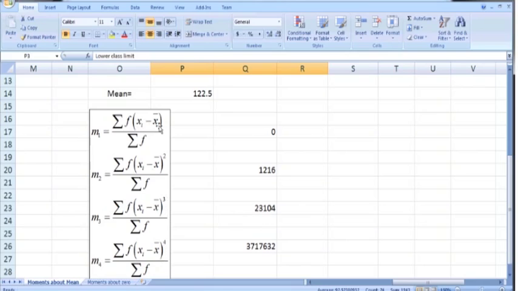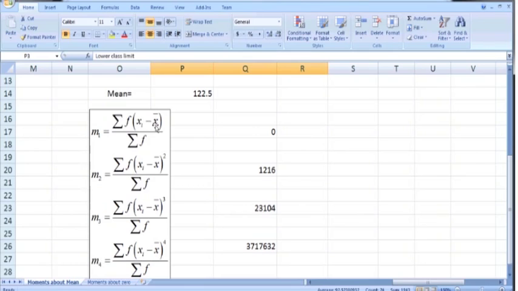Remember that x bar will be calculated by summation fx divided by summation f, because we are using grouped data. In order to calculate these deviations, first we need this number x bar, and then we will subtract x bar from each of the x values to get the deviations.